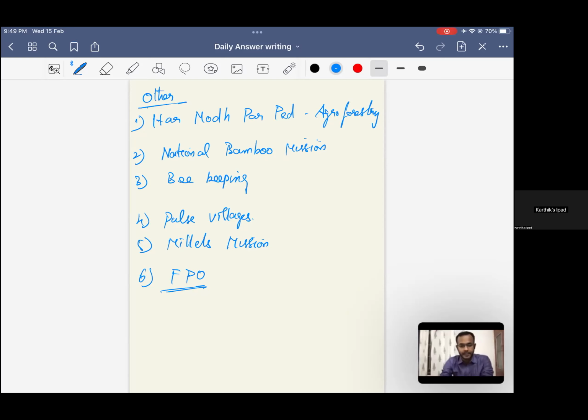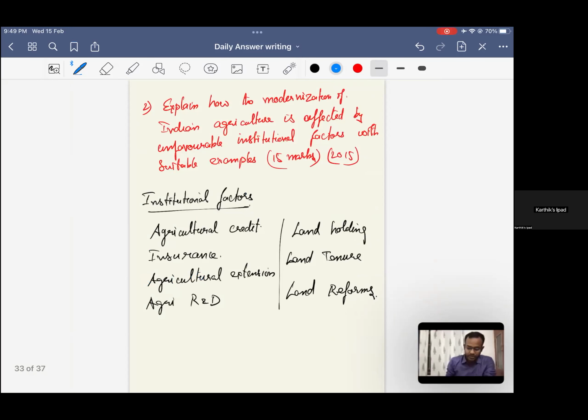Okay. Question number 2: explain how the modernization of Indian agriculture is affected by unfavorable institutional factors. You'll have to speak about productivity and all those things. Modernization is not taking place. Within the modernization, you can speak about multiple factors like productivity, economy not increasing, high-tech agriculture, cash crops, all those can be there. The major point should be modernization, right? This modernization can be both infrastructure and institutional. But we are going to speak about modernization in terms of how institutional factors are not favoring it.